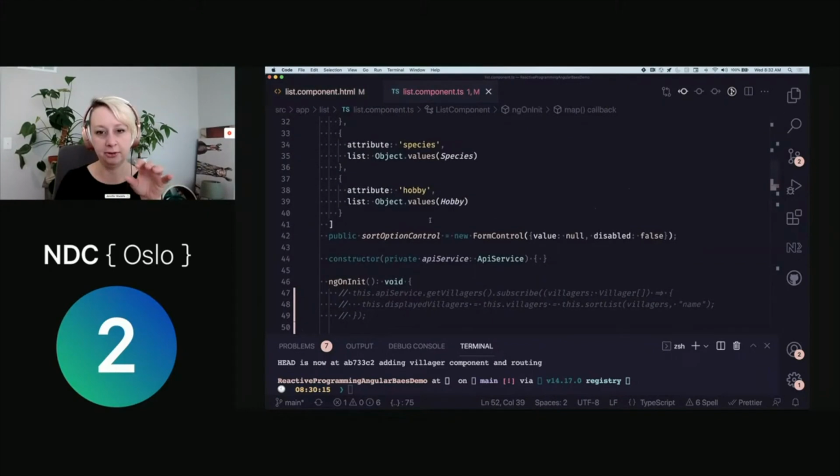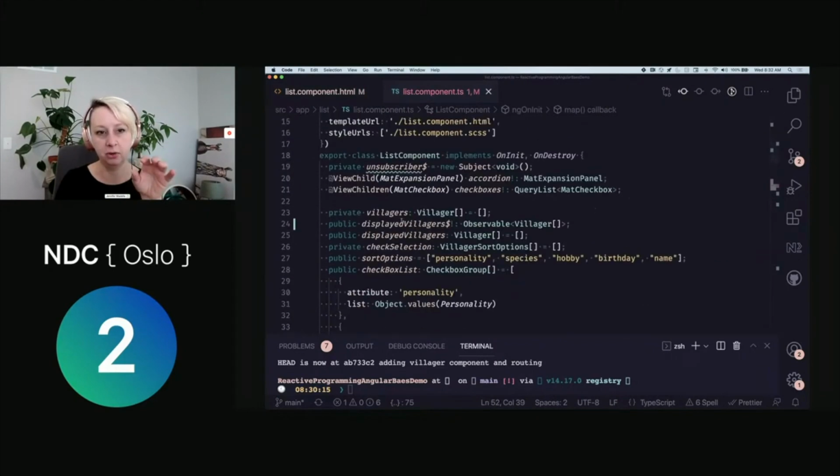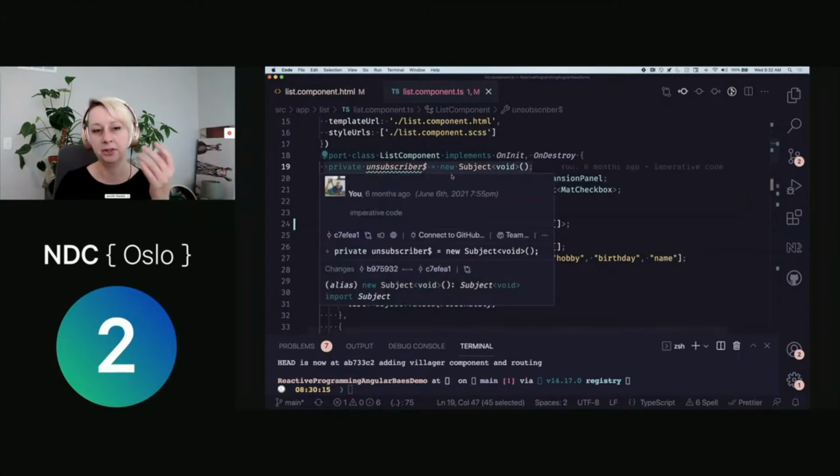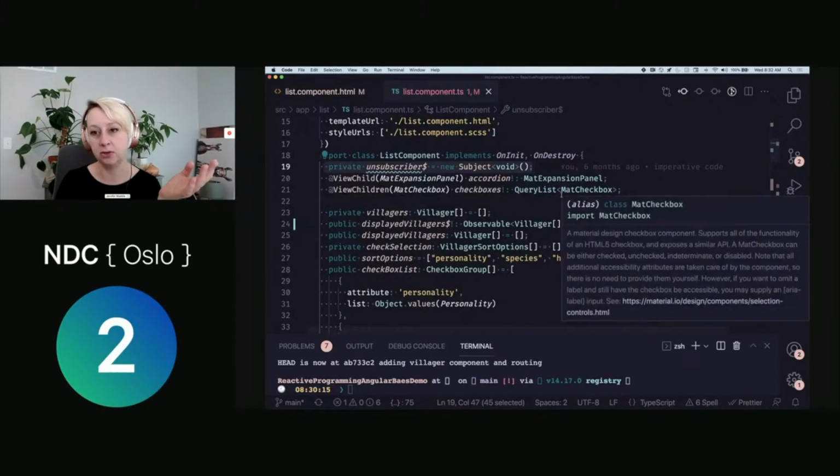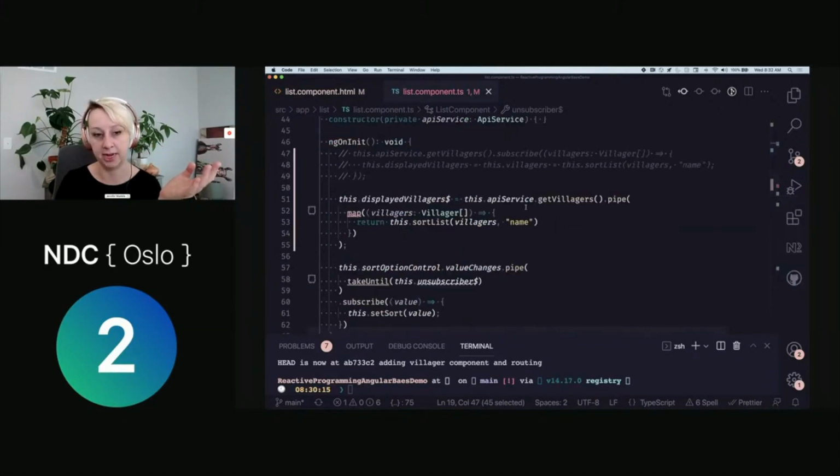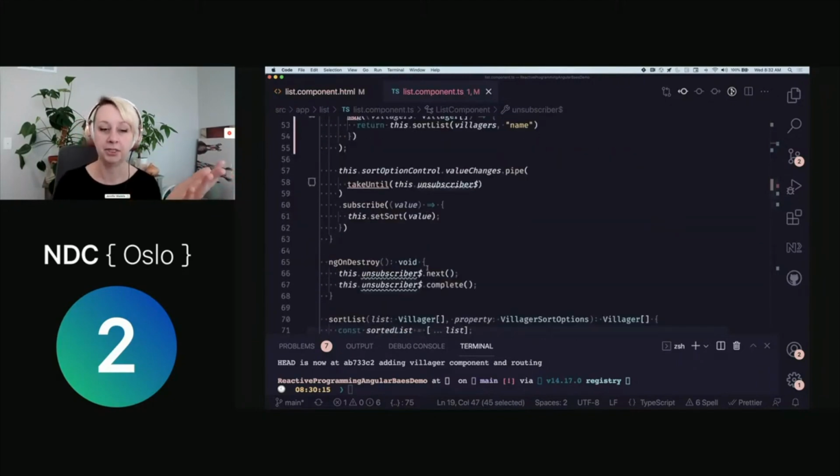One of the other things we can do now is some cleanup. One of the things that you may have seen before is this using of an unsubscriber subject. This is sometimes something we do to make unsubscribing a lot easier. There are going to be cases where you just can't use the async pipe, and you need to create a subscription in your component. The preferred method is to use the takeUntil operator. That's going to say, hey, we're going to keep taking values from this observable until this other observable is finished.